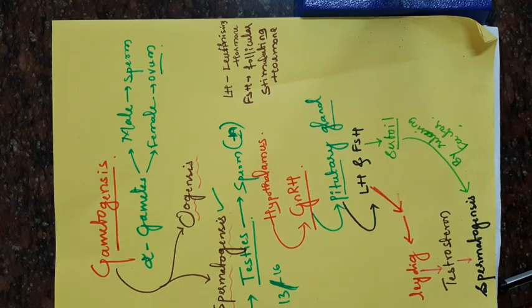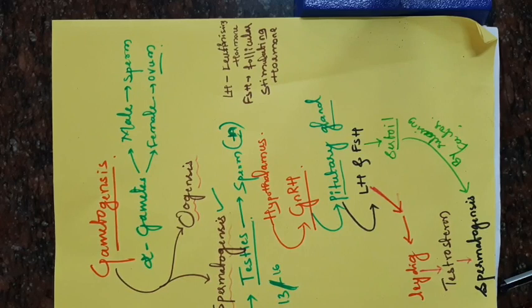At the time of puberty, the hypothalamus releases the gonadotropin releasing hormone. That gonadotropin releasing hormone acts on the pituitary gland. The pituitary gland releases the two gonadotropins called LH and FSH. LH acts on the Leydig cell for the release of testosterone, a male sex hormone. Okay, testosterone stimulates the process of spermatogenesis.